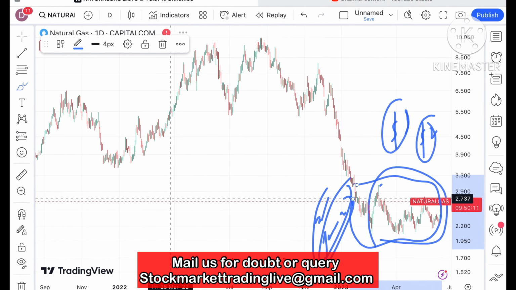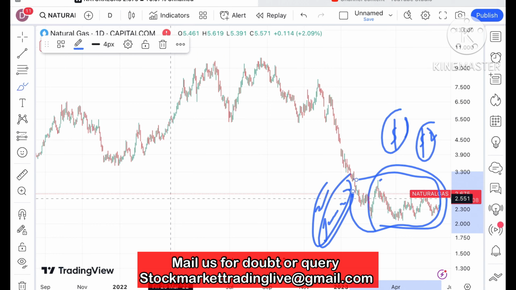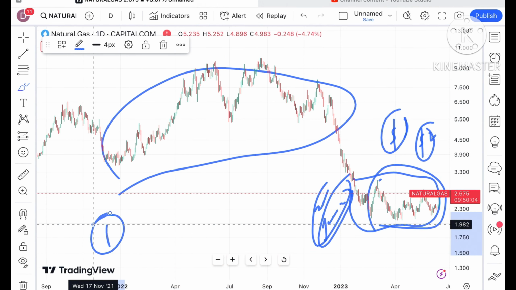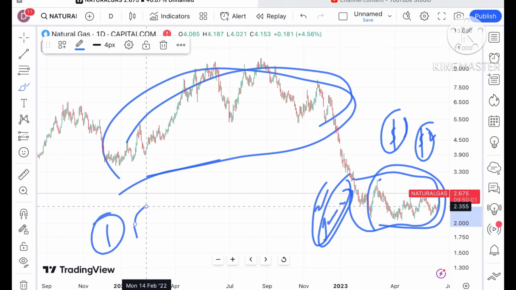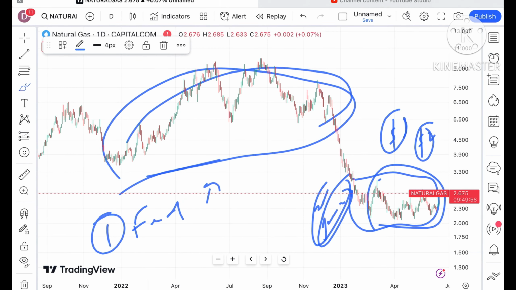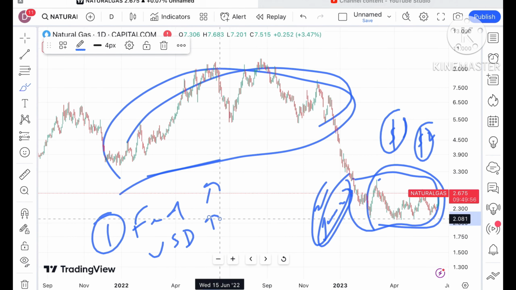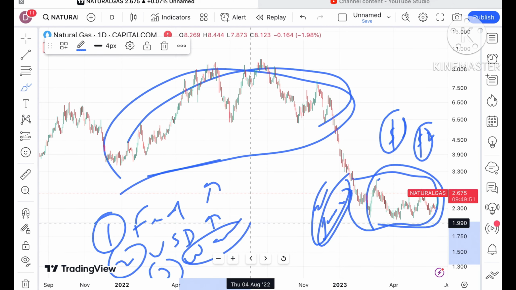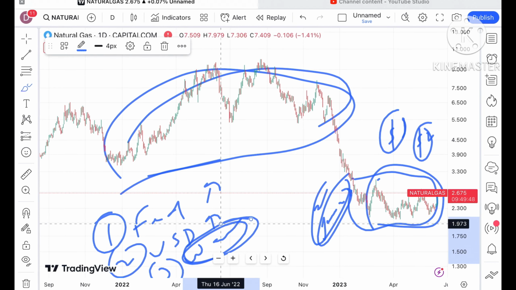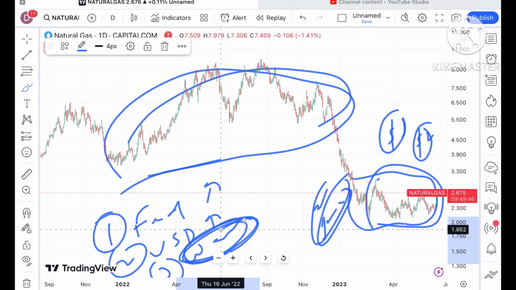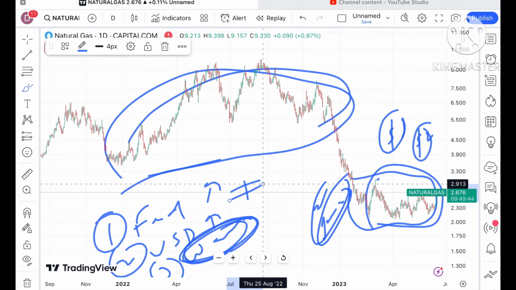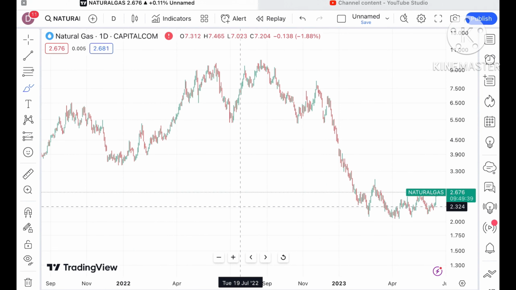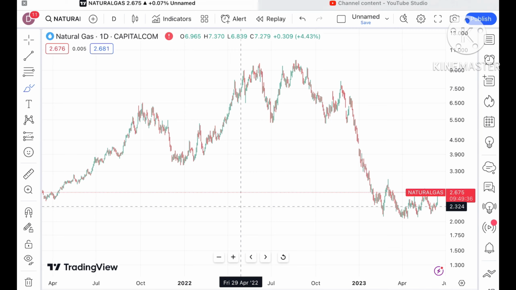Otherwise, if you look at previously after 2022, we have seen a lot of volatility. The factors that affected the volatility in natural gas were the Fed continuously increasing the rate, the USD getting strengthened, and the third is the war situation. That is the important thing. When the war between Russia and Ukraine was there, supply was impacted, import and export were affected. That is where the price had so much fluctuation.